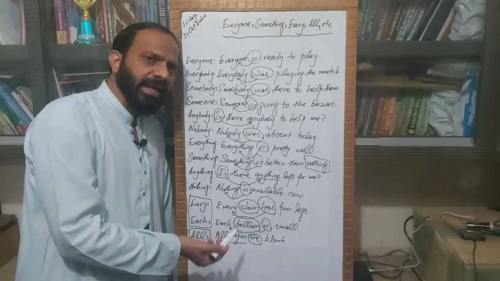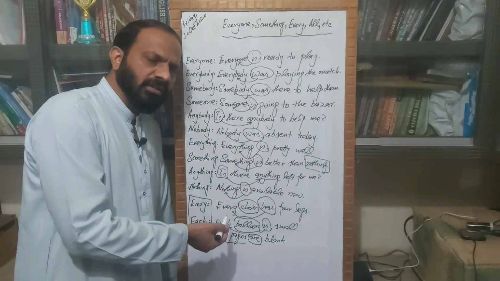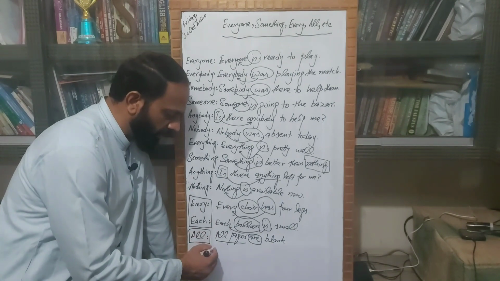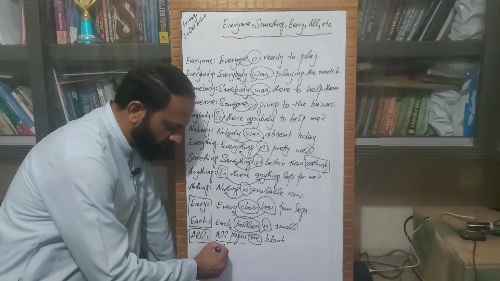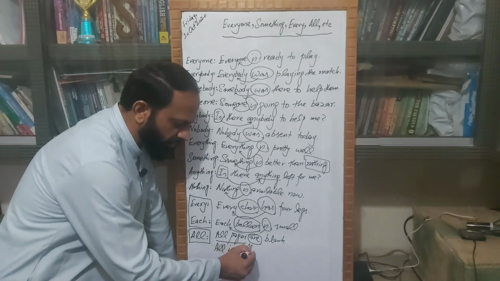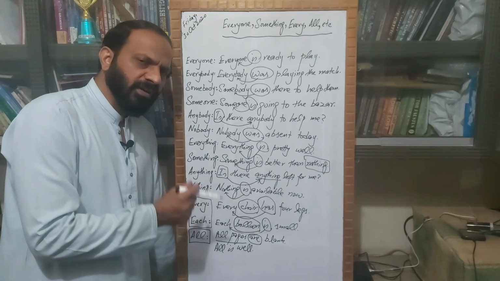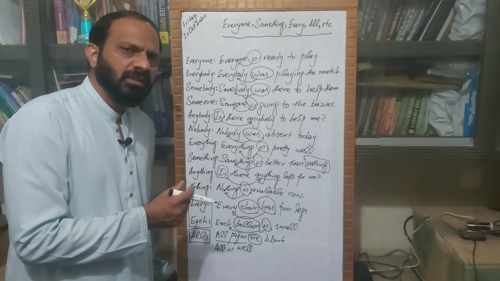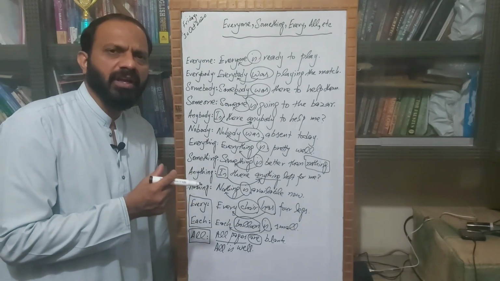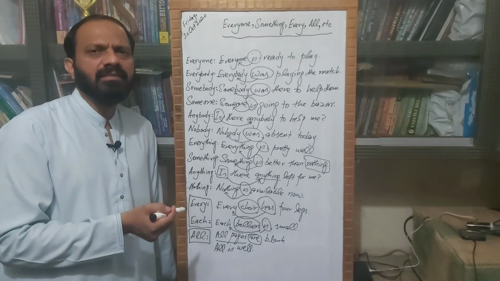Then there can be different other sentences for this word all, like I give you the example, all is well. It is the first part of a famous saying of Shakespeare, in which Shakespeare says all is well that ends well.